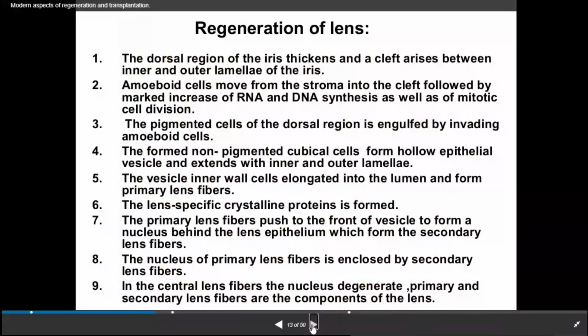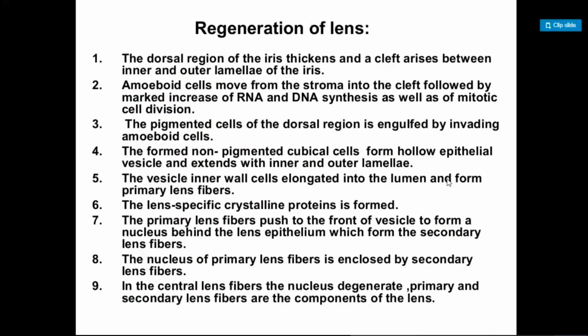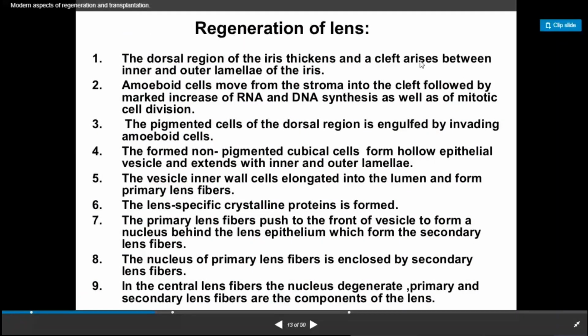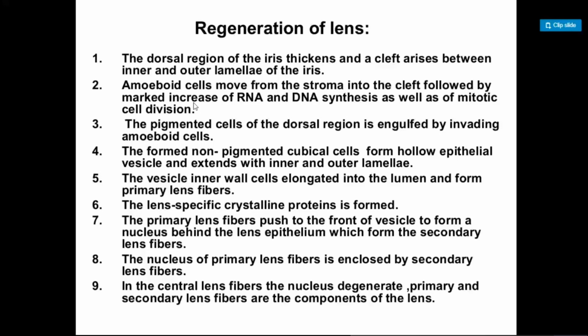Regeneration of lens: how do they regenerate the lens structure? The dorsal region of the iris thickens and a cleft arises between the inner and outer lamella of the iris. Amoeboid cells, so here also is the movement of cells away from those cells which are already built up towards the injured or missing part of the body. Amoeboid cells move from the stroma into the cleft, followed by a marked increase of RNA and DNA synthesis as well as of mitotic cell division.